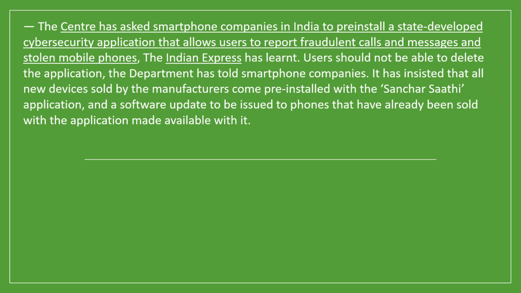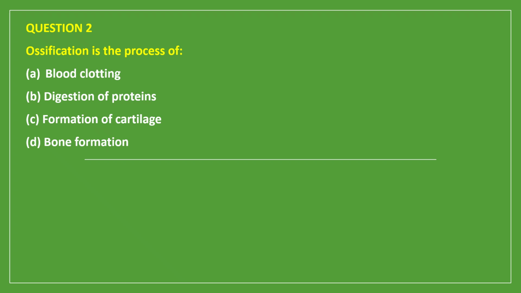The center has asked smartphone companies in India to pre-install a state-developed cybersecurity application that allows users to report fraudulent calls and messages and stolen mobile phones. Users should not be able to delete the applications. The department has told the smartphone companies it has insisted that all new devices sold by manufacturers come pre-installed with Sanchar Sathi applications, and a software update to be issued to phones that have already been sold with the applications made available with it.